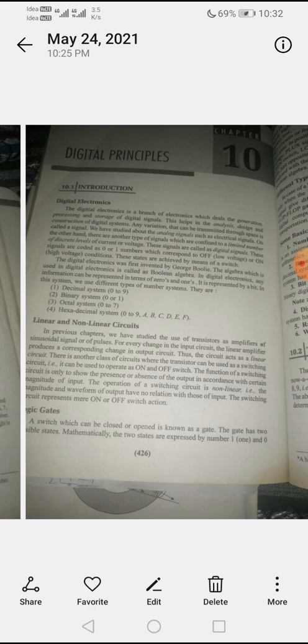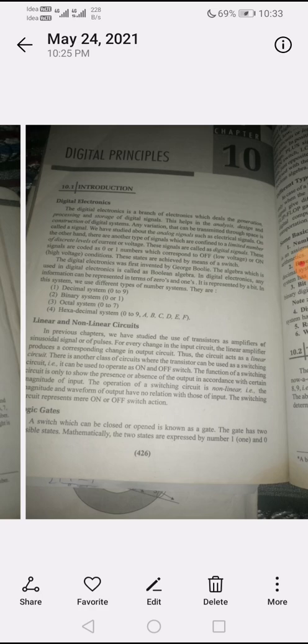In the hexadecimal system we use 0 to 9 as well as the capital letters A to F. So signals in digital electronics are coded as zeros or ones, and the number systems are decimal 0 to 9, binary 0 or 1, octal 0 to 7, and hexadecimal 0 to 9 as well as A to F.